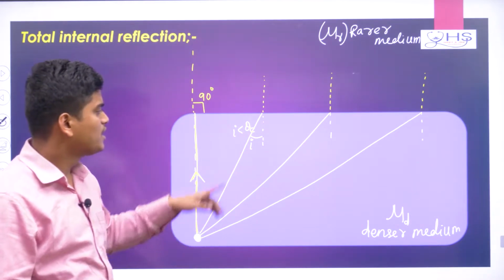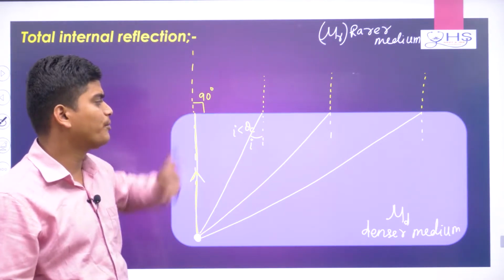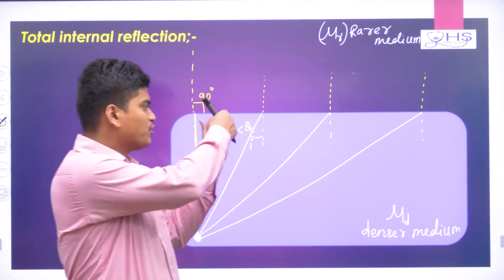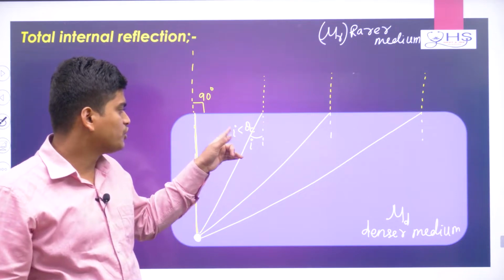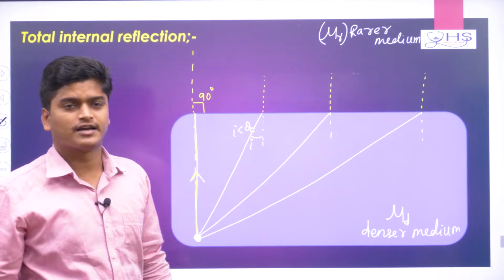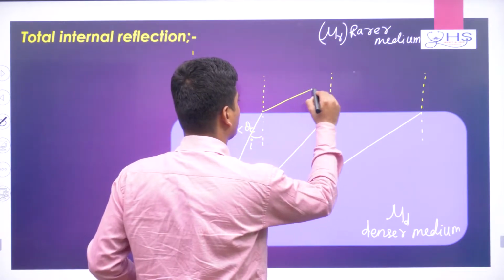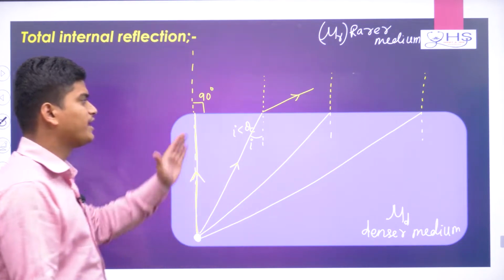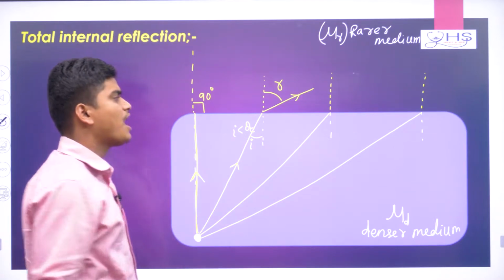Theta c is basically the critical angle for this pair of media. We will understand what the critical angle is, but remember there is one such angle, called the critical angle. Your angle of incidence is less than that critical angle. In this condition, refraction will happen. The light ray will deviate like this, and you will have an angle of refraction, which is r.